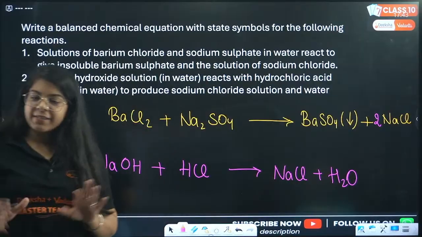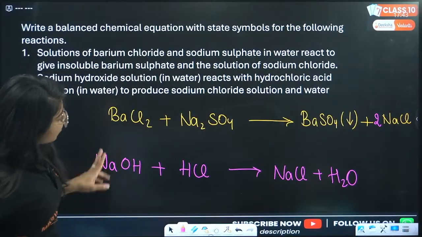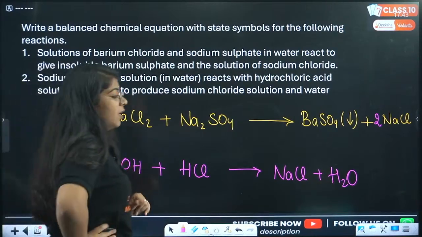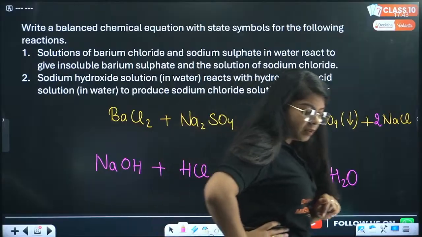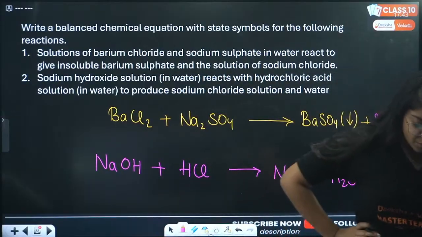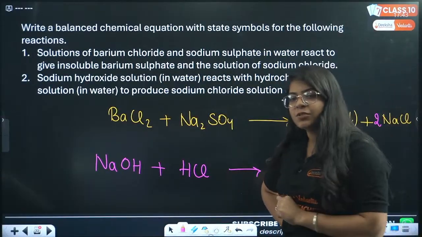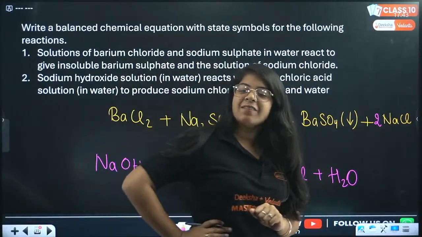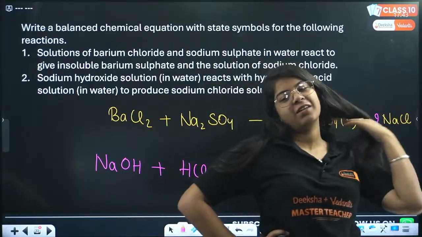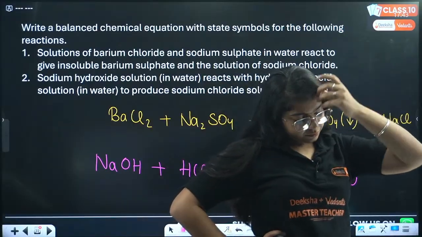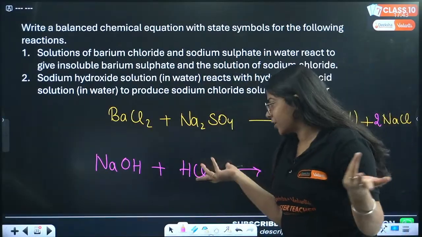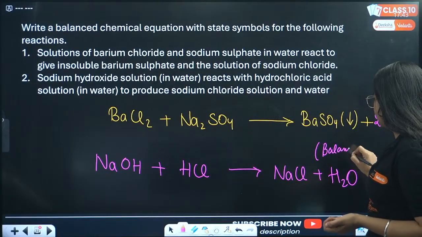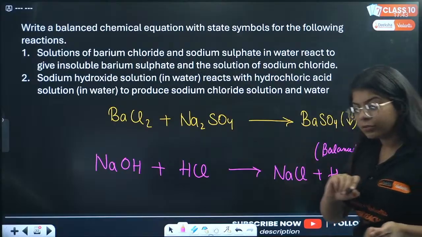Is that balanced already? Sodium, oxygen, hydrogen. Oh, this got messed up. I tried to bring some reaction that gives you some pain in balancing. Metal plus acid gives salt plus water. Very good, Sachin. So this equation, anyway guys, it's balanced. It was a joke that got played on me, not on you.